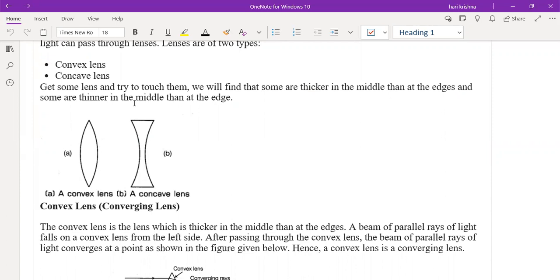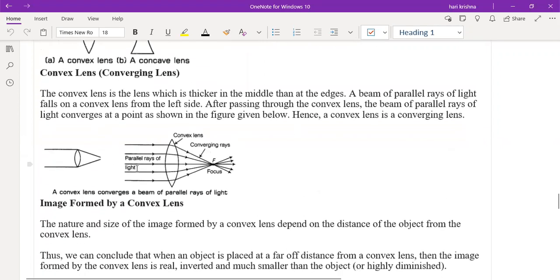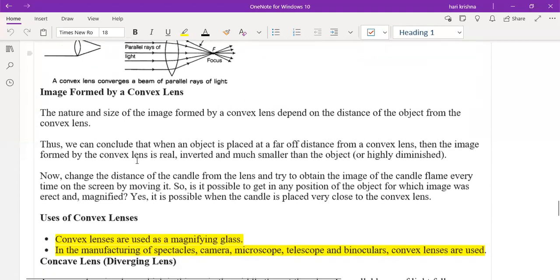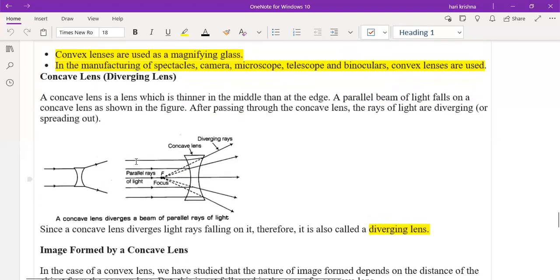So convex lens is a converging lens. Concave mirror is a converging mirror, right? Same way, convex lens is also a converging lens. You can see the convex and concave lens here. Convex is thicker in the middle and thinner at the ends. But the concave shape is thinner in the middle and thicker at the ends. So these are the two, convex lens and concave lens. Concave lens is also called a diverging lens, having properties exactly similar with respect to